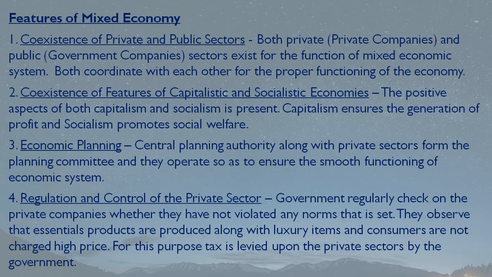Both products are for our satisfaction, isn't it? So in mixed economy we can see that both essential items as well as luxury items are produced so that consumers can enjoy both.